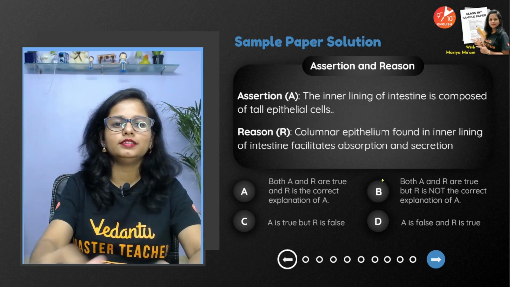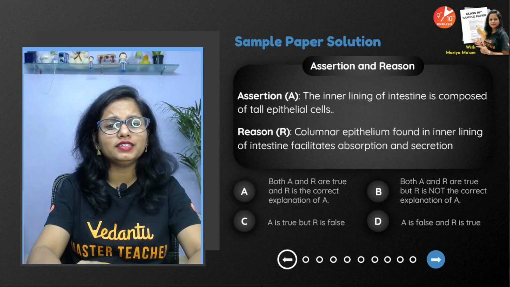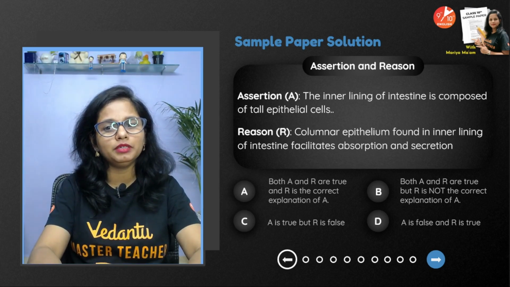Okay? Then the inner lining of the intestine is composed of tall epithelial cells.